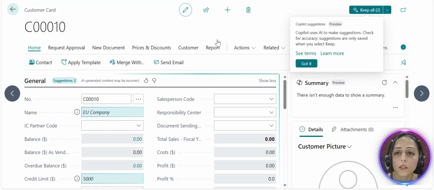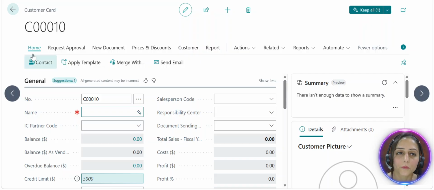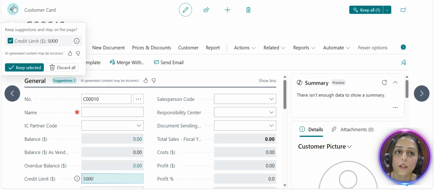As you can see, it tells me that Copilot uses AI to make suggestions. Check for accuracy. Suggestions are only saved when you select Keep. So the decision is up to me whether I take it or not. I'm declining it.